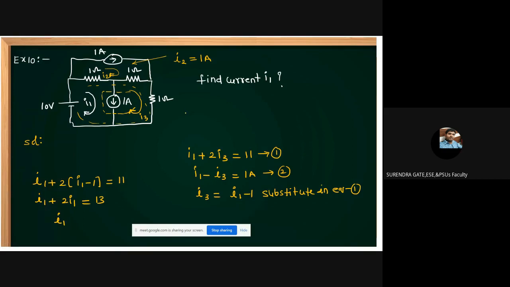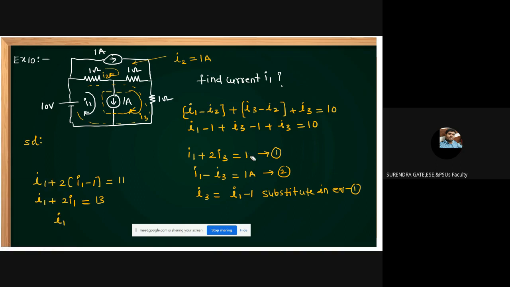Yes, sir. This is I1 minus I2 plus this I3 minus I2 into 1, I3 minus I2 is plus I3. Is it correct? Plus I3 is equal to 10. Now, what is I2? 1 ampere. This is minus 1 plus I3. This also minus 1 plus I3 is equal to 10. Now, how much can we get, students? This I1 plus 2I3 is equal to 12, I think.